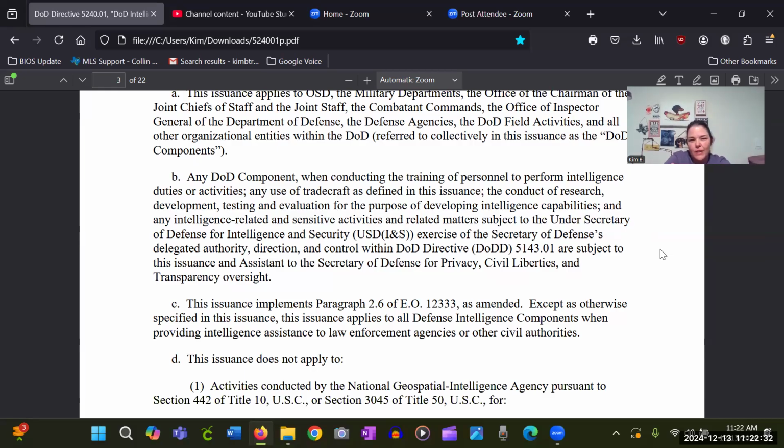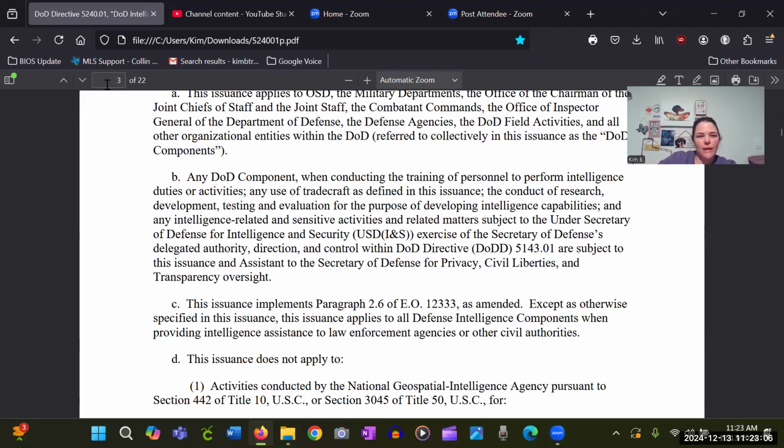Exercise of the Secretary of Defense's delegated authority, direction, and control within DOD Directive 5143.01 are subject to the issuance and assistance to the Secretary of Defense for privacy, civil liberties, and transparency oversight. I don't think I can read all of this. This is why I've been hesitant to read it, because it's so much of the same.